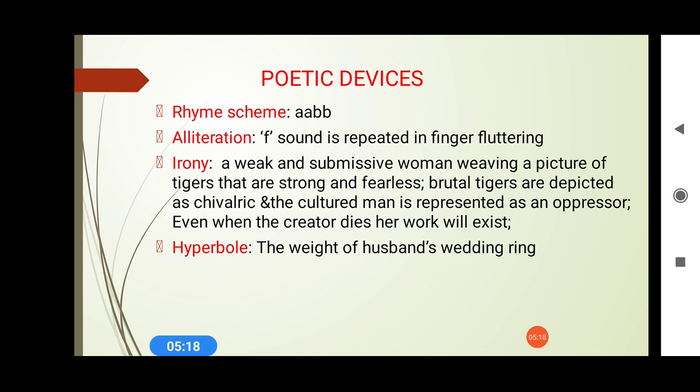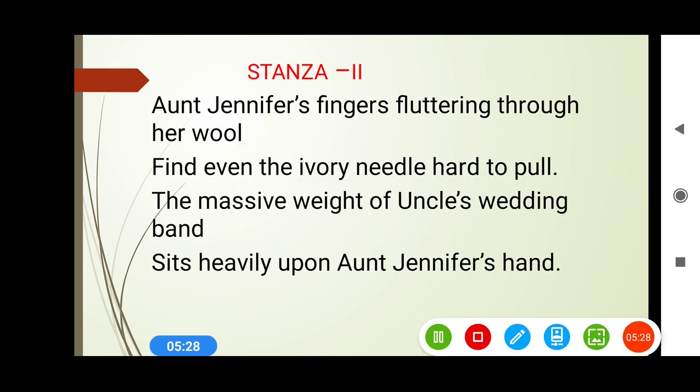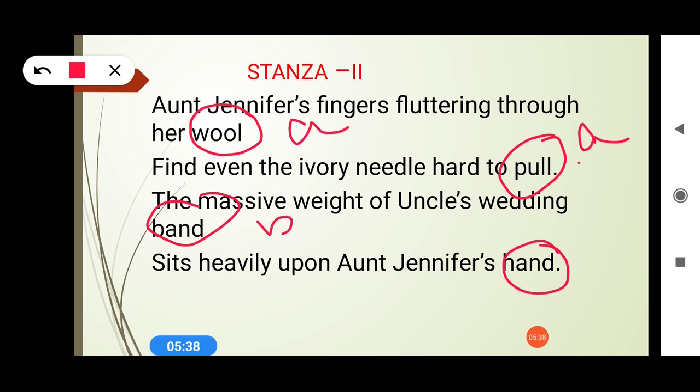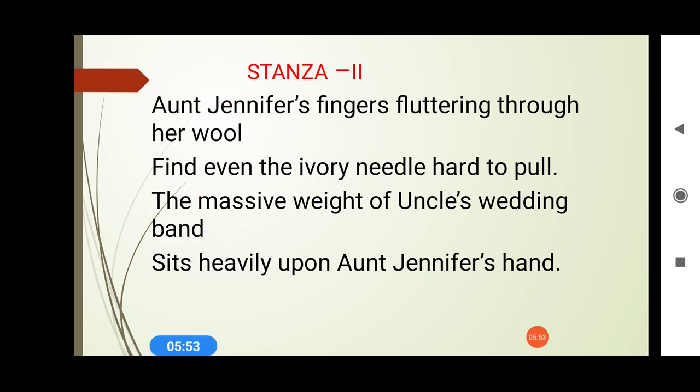Irony is the next one that has been used very efficiently by the poet, and the last one is hyperbole. So we will discuss them one by one. Let's have a look at the rhyming scheme. As I told you earlier, in stanza 1, here again A, wool, pull, band and hand. So A, B, B. We can say that in the first two stanzas, the rhyming scheme is quite the same, that is A, B, B. It means it is in couplets. And in stanza 3 also, we have the same rhyming scheme, that is A, B, B. So this is what the rhyming scheme is all about.